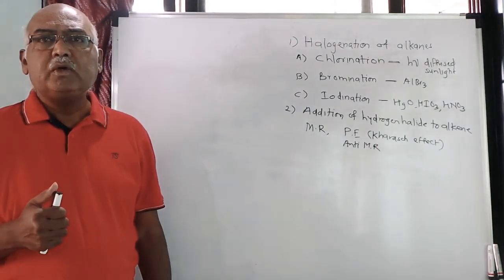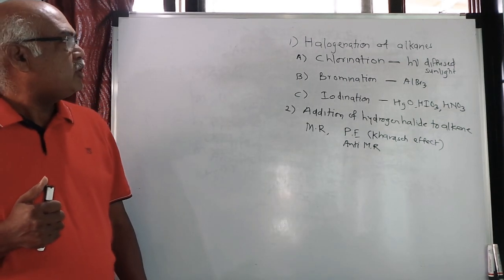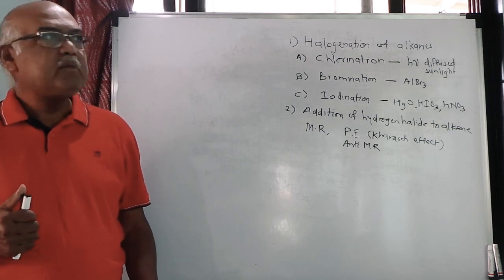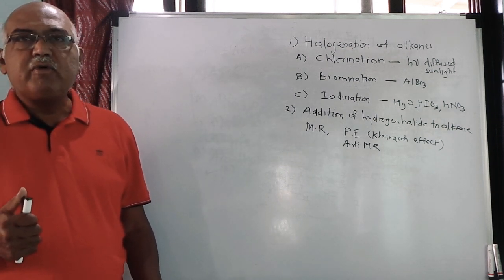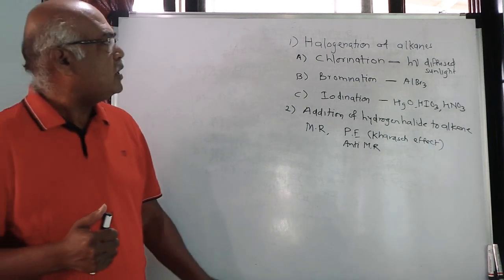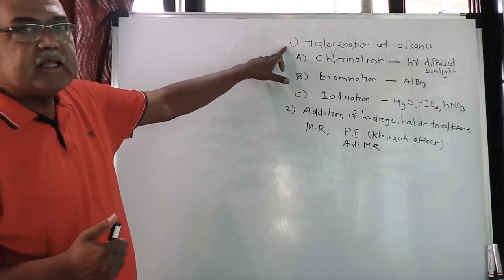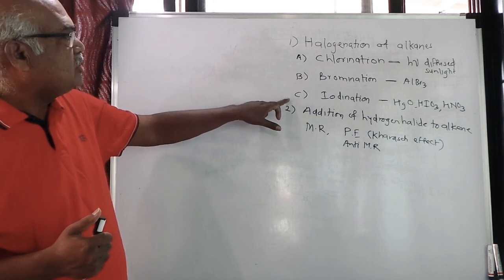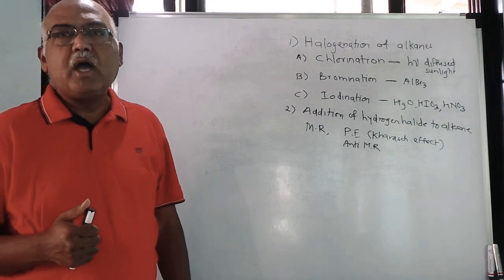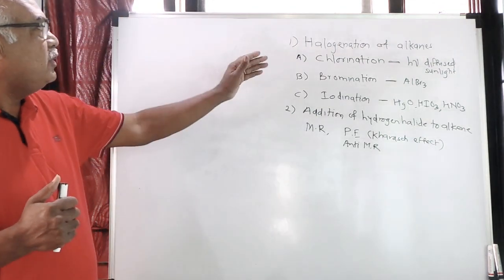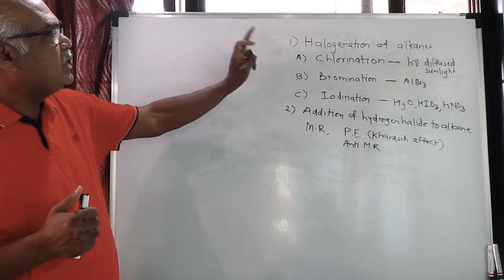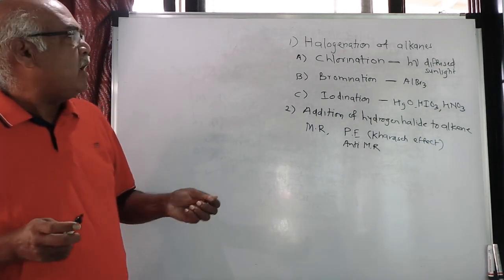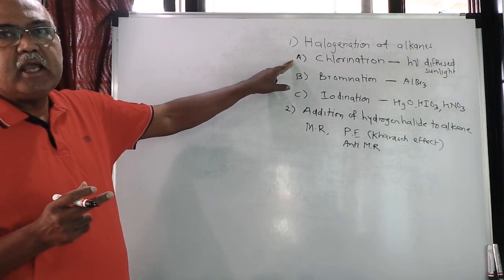Now as we know, in this monohalogen derivatives of alkanes, we have the halogen atom. It may be chlorine, it may be bromine, or it may be iodine. So when you take alkanes and carry out the halogenation of alkanes, that means chlorination or bromination or iodination, you may get the monohalogen derivatives of alkanes. So we will see the first method by which we can prepare these halogen derivatives of alkanes, and that is chlorination. Now in chlorination we are going to take any alkane.